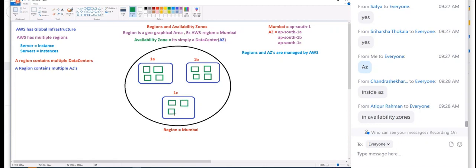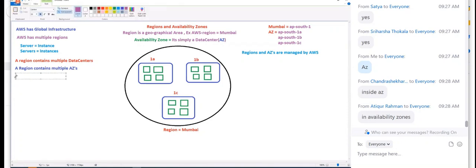Let me write that. Servers are placed in data centers.